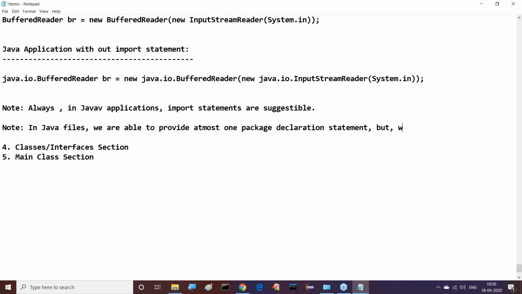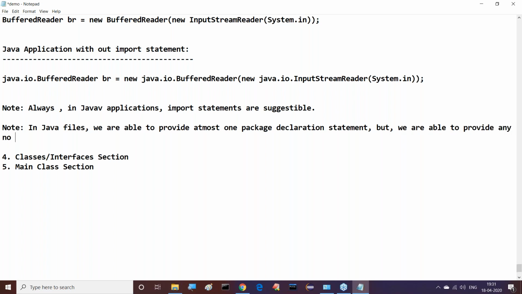But we are able to provide any number of import statements. Maybe 0 import statements, or 1, or 2, maybe 5 or 10 import statements. Any number of import statements we are able to provide.